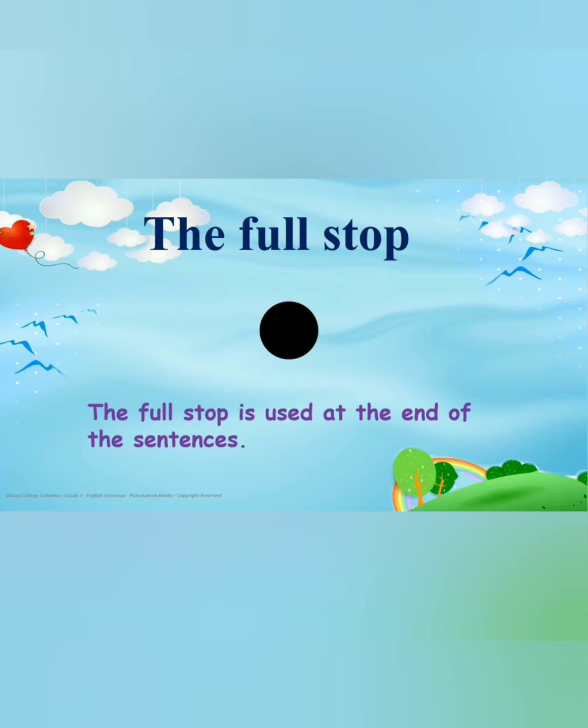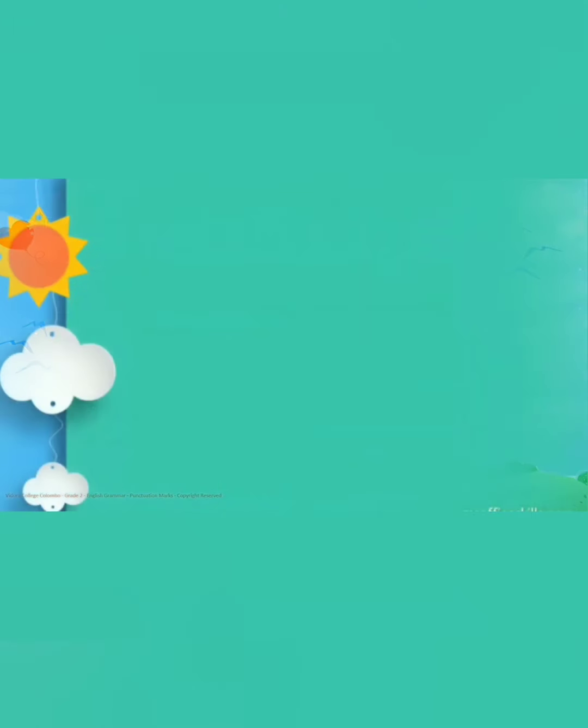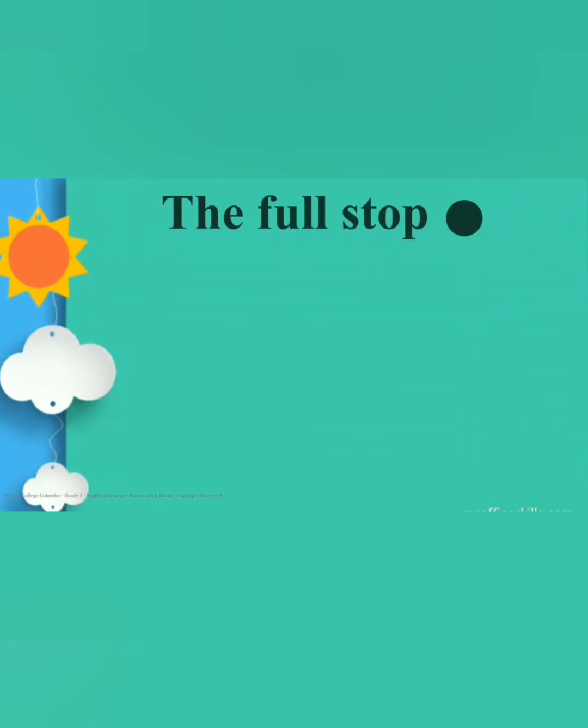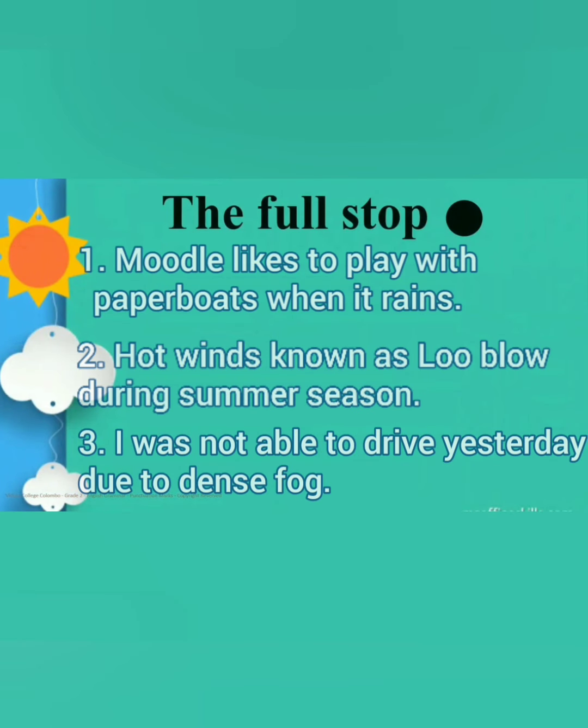Now let us see few examples. Here you can observe that a full stop is used at the end of each and every sentence. First sentence, Moodle likes to play with paper boats when it rains. Full stop.